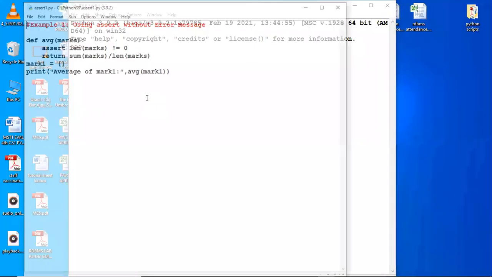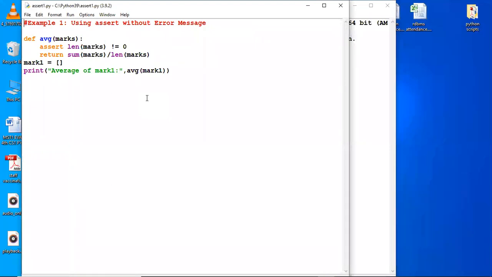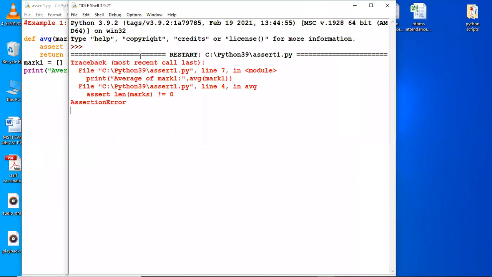Okay, assert one. See the same example here. I've taken a function avg to which I pass a list with the assert statement that the list is not empty. Okay, length marks means I'm calculating the length of the list marks. So it should not be 0. The list should not be empty. If it is not empty, then you can find the sum of marks by length, so you can calculate the average marks. Okay, so if I run it, have a look.